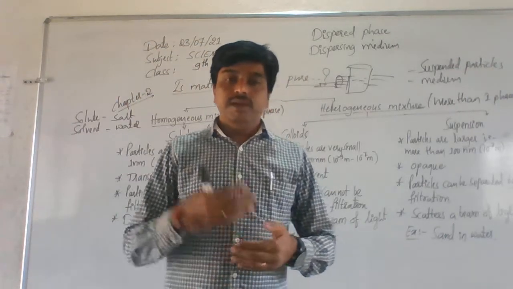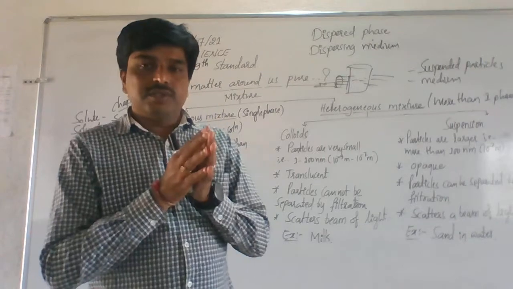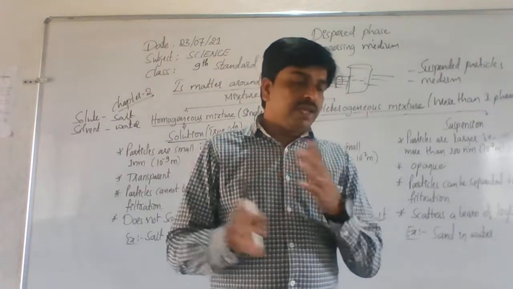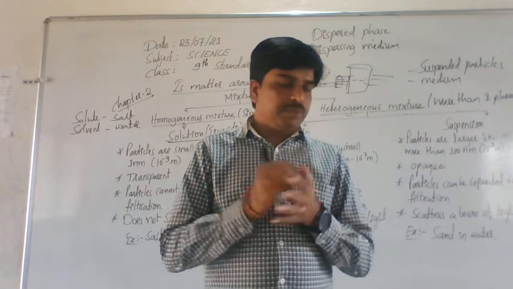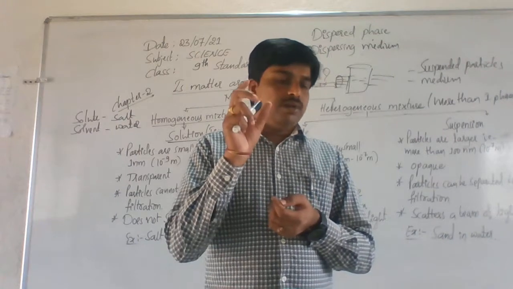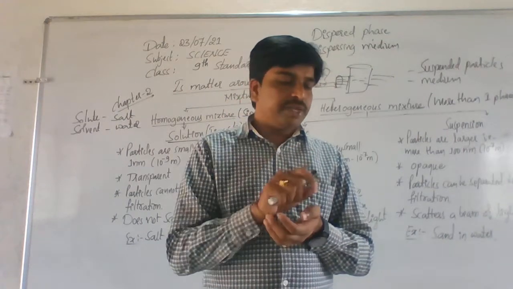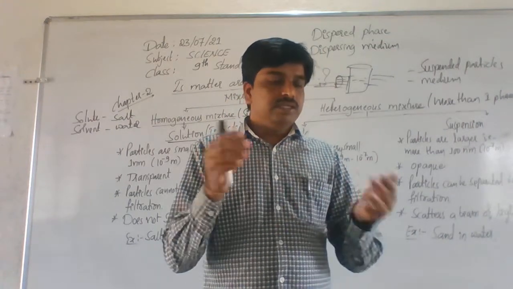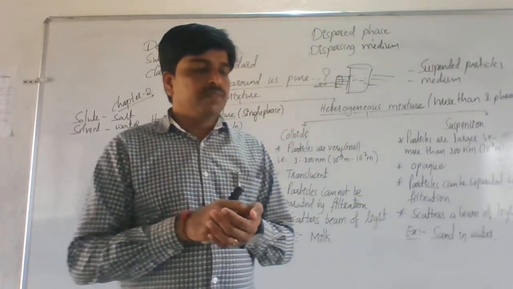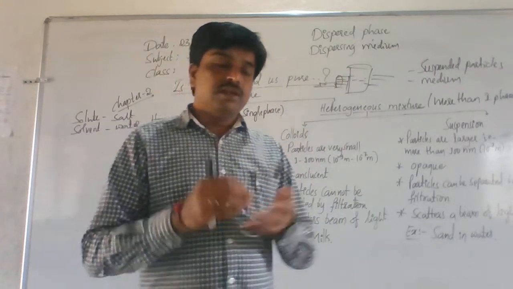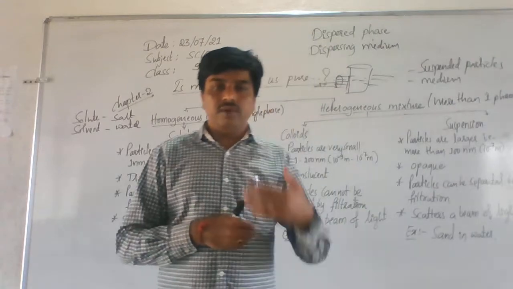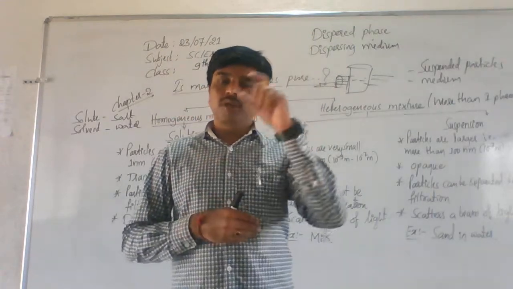Different types of colloids are there in your textbook, page number 89. If you have books at home, please open it. See the chart, table number 2.1. They are giving some examples of colloids. I will explain that clearly in the next classes, and also about the Tyndall effect.